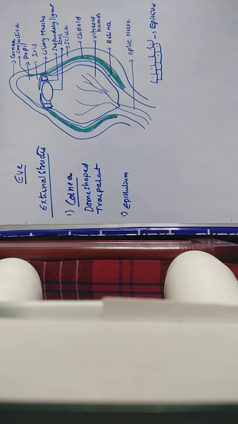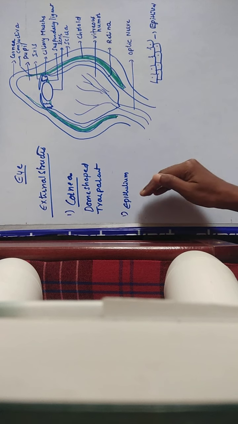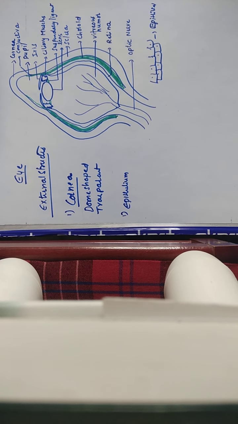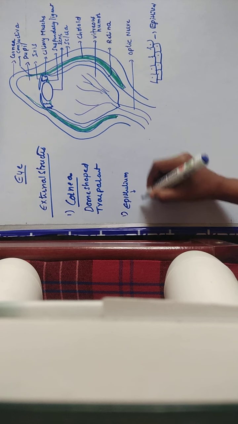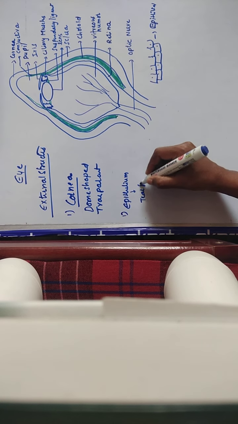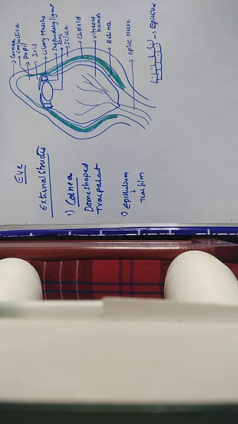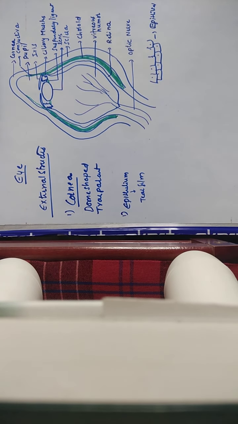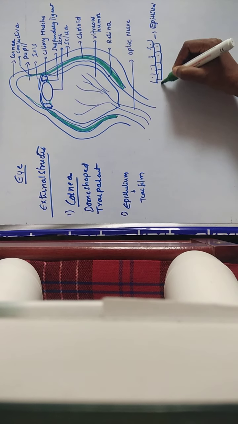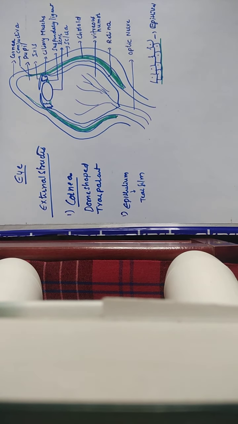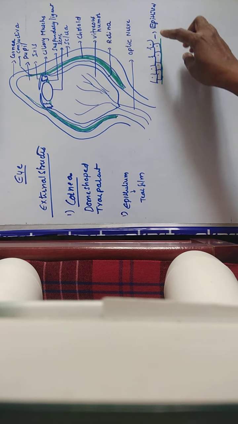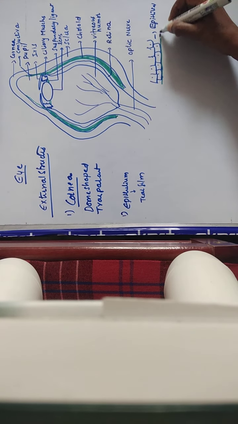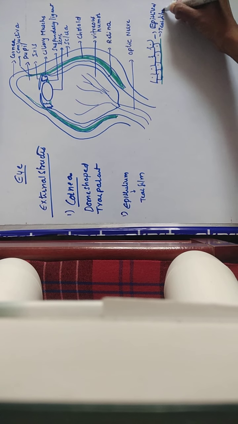These epithelial cells are bathed in the tear film. What is this tear film? The tear film keeps the cornea moist. Always this tear film keeps the cornea moist. That means these epithelial cells are always bathed in this tear film.